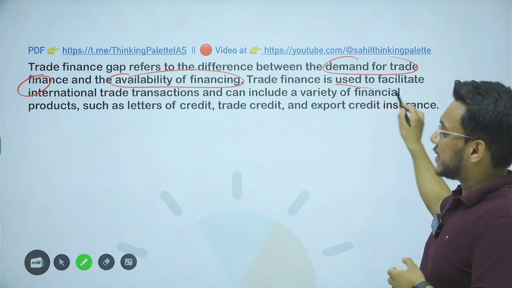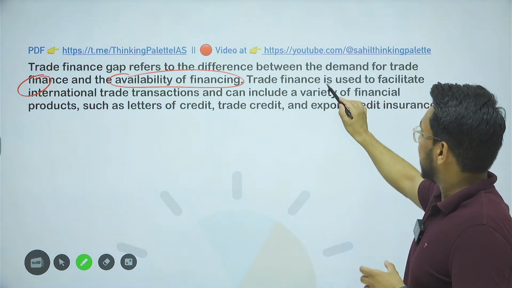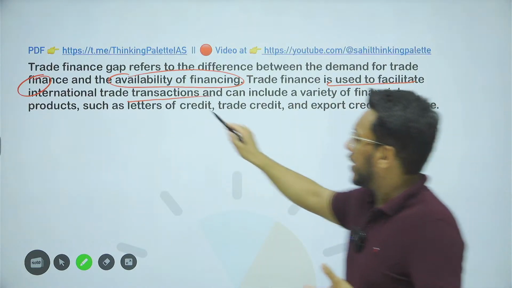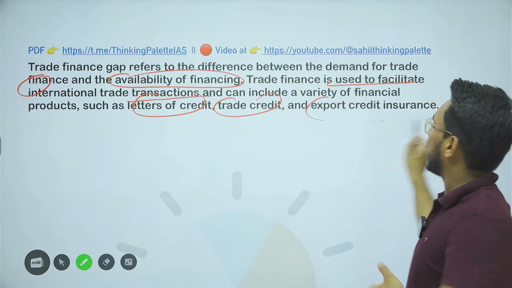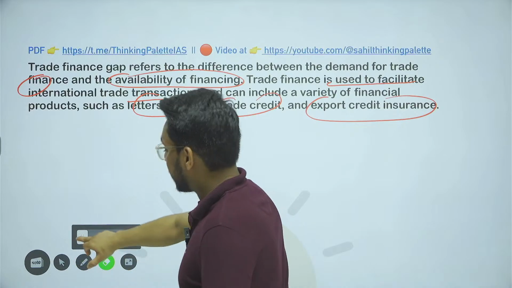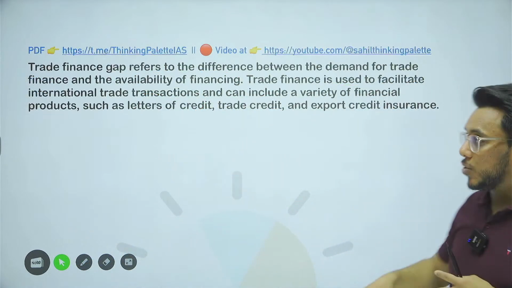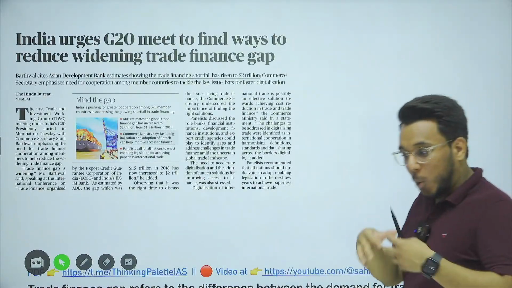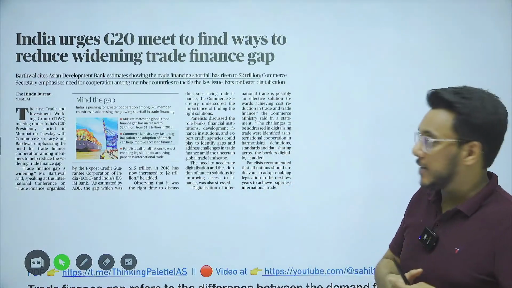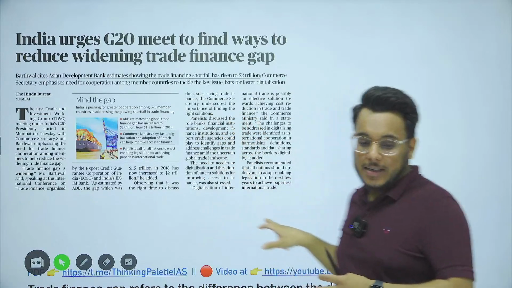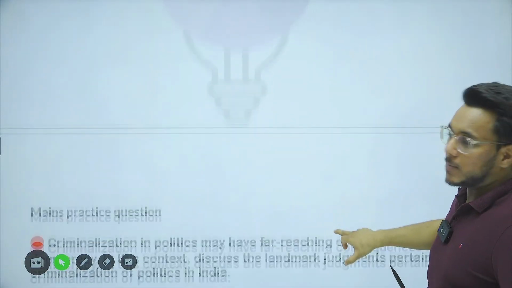So when we talk about trade financing, it is used to facilitate international trade transactions and can include letter of credit, trade credit, export credit, insurance, all these things. Right now, the organizations as well as the world countries and the financial institutions are not facilitating trade financing. So there is a trade financing gap. Importers and exporters don't have accessibility to easy finance. So therefore, the G20 countries within their own countries should address it. Okay, so this is something that has been provided.